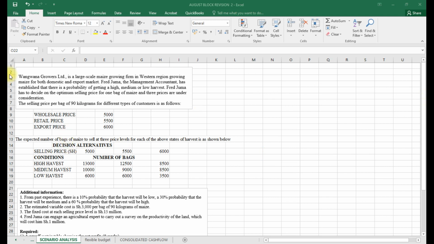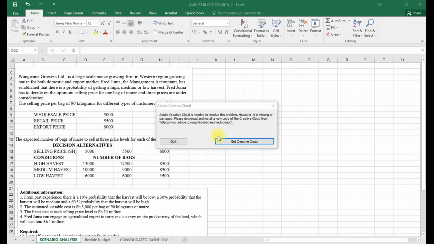It says that Wangwana Growers Limited is a large-scale maize growing farm in Western region, growing maize for both domestic and export market. Fred Juma, the management accountant, has established that there is a probability of getting a high, medium or low harvest. Fred Juma has to decide on the optimum selling price for one bag of maize, and the three prices are under consideration.